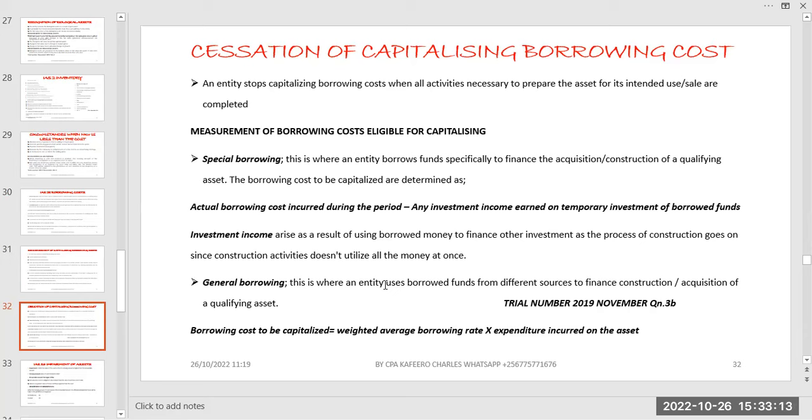Those ones, when we do a question, we shall be able to understand more and more on that. But that's basically how we can deal with the borrowing costs. Maybe in the next slide we shall look at a trial number, which is November 2019, question 3B.